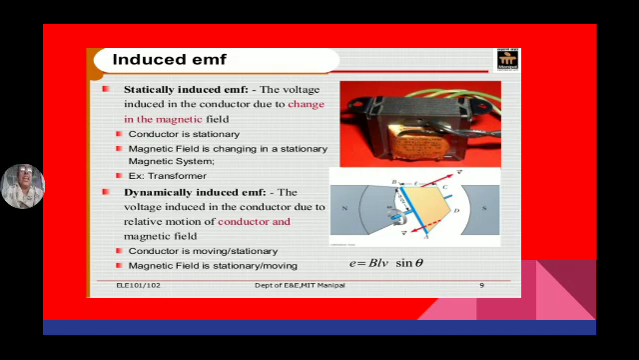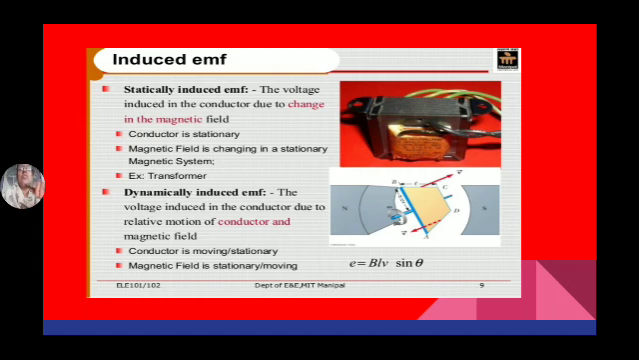The dynamically induced EMF. The voltage induced in the conductor due to relative motion of conductor and magnetic field. Relative motion means either the conductor is moving or the magnetic field is moving. The relative motion, both should not be parallel. Whether the conductor is moving or stationary, and the magnetic field is stationary or moving: if the conductor is stationary, the magnetic field should move. If the magnetic field is stationary, the conductor should move.